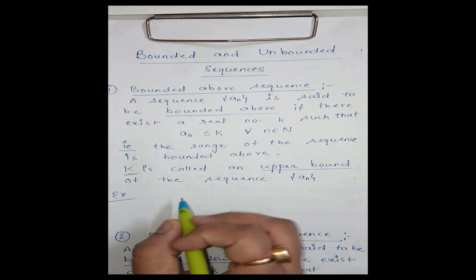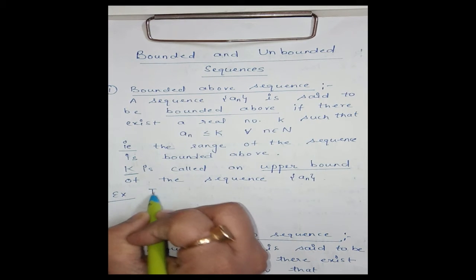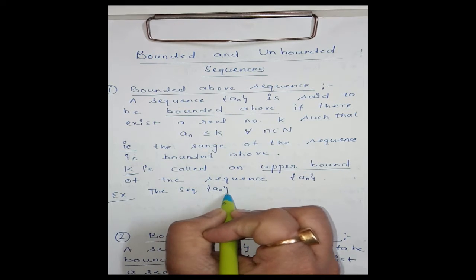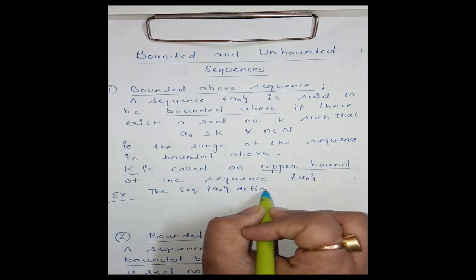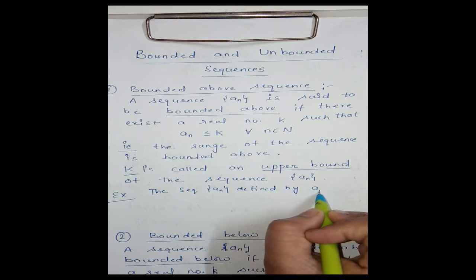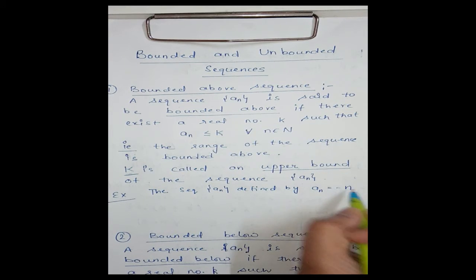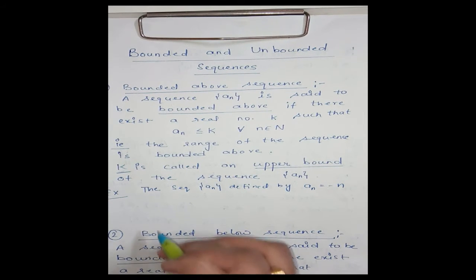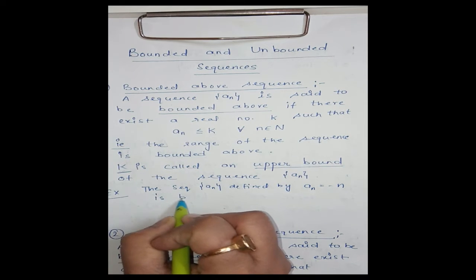For example, the sequence a_n defined by a_n is equal to minus n is bounded above.